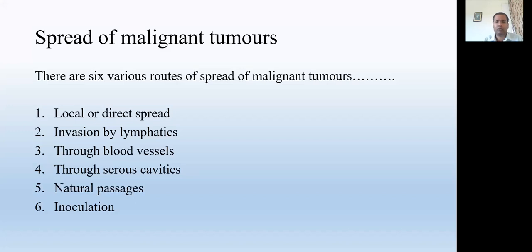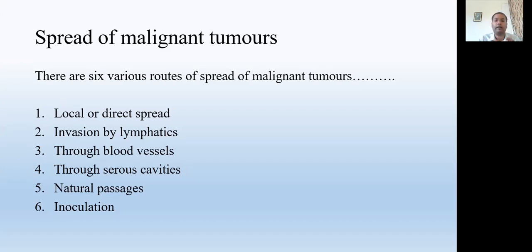This is one natural passage. Another is from the pharynx, then the larynx, then the bronchus and to the lungs. Another is from the kidney to the urinary bladder to the urethra. These are the natural passages.